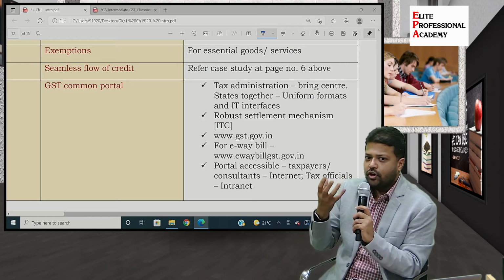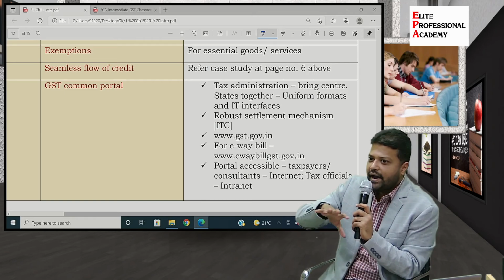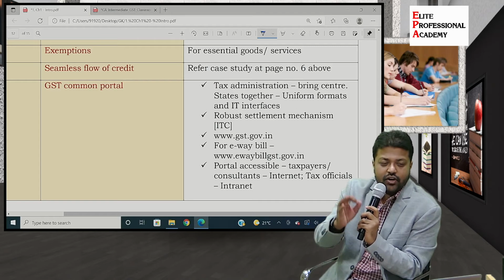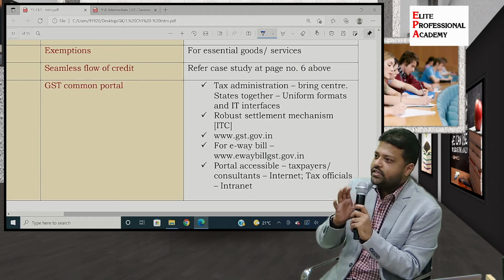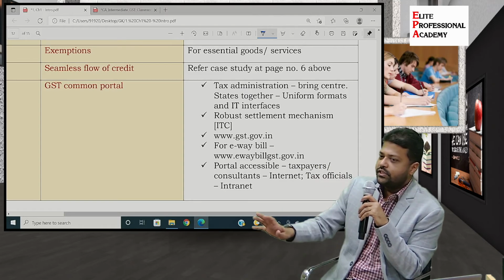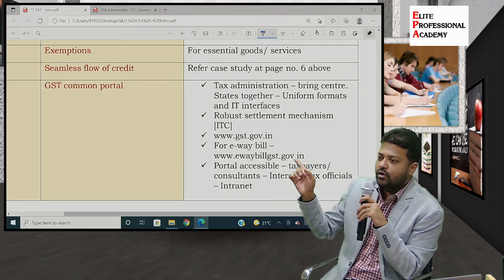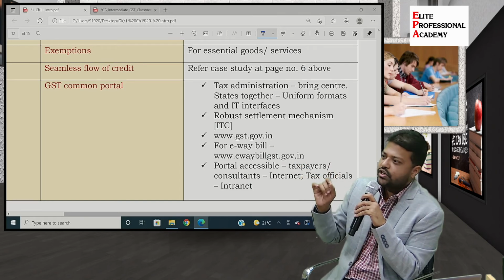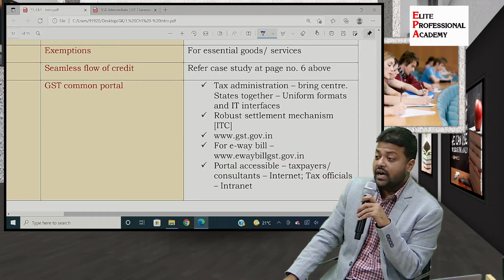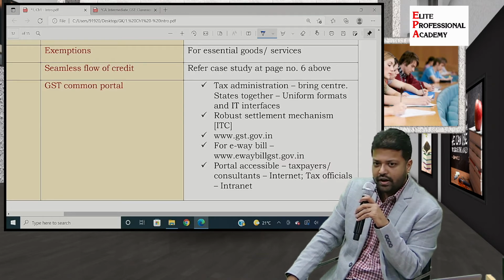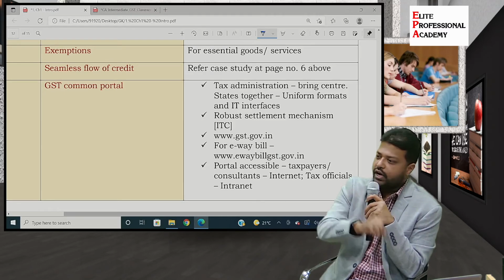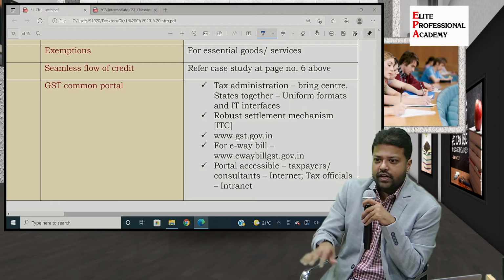So the government thought of a mechanism to track such fraudulent scenarios. What was the mechanism? The electronic way bill. There is another portal given by the government, www.ewaybillgst.gov.in. Whenever you want to start the movement of goods for supply or for any other reason, you are supposed to log into this portal and fill in all the details.